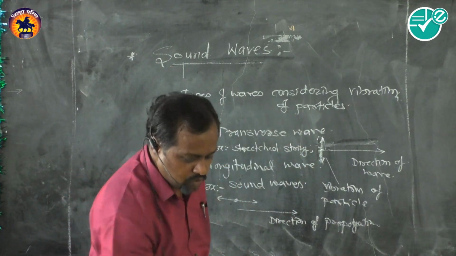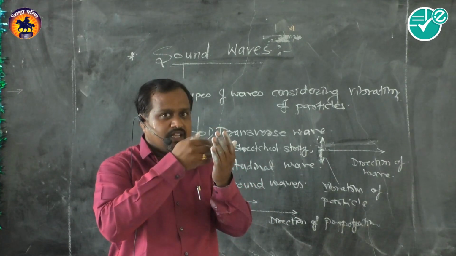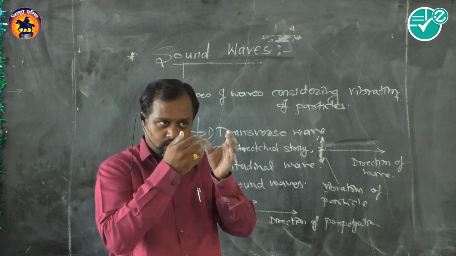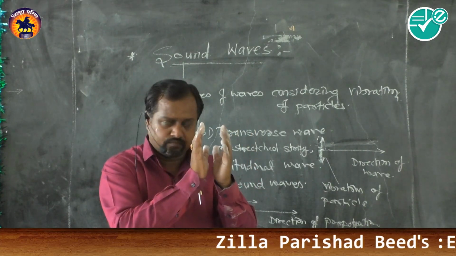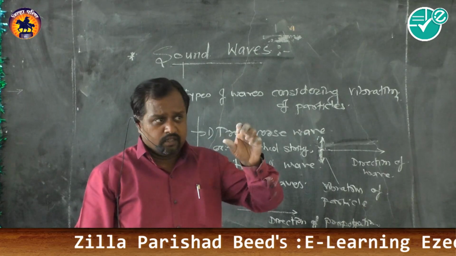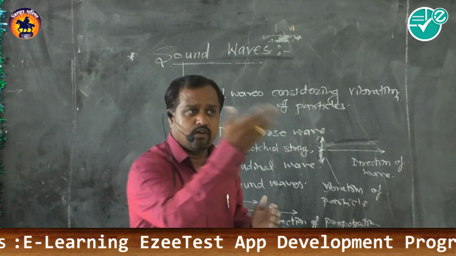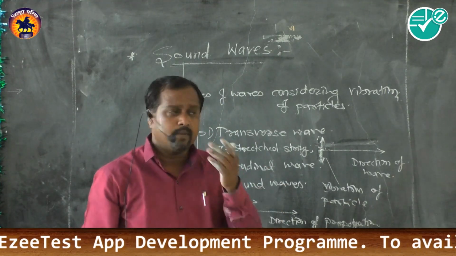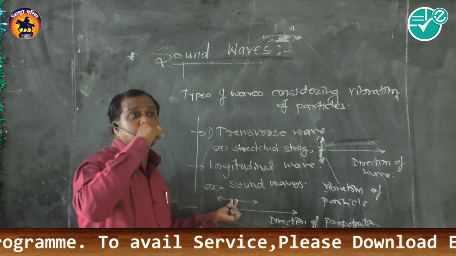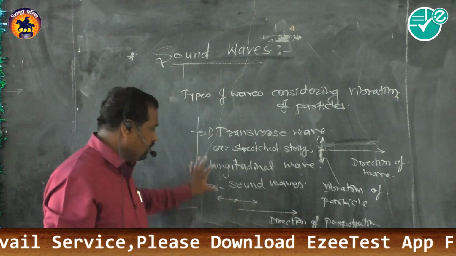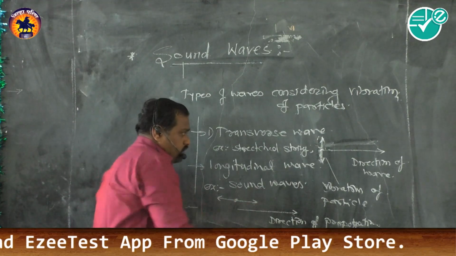In sound waves, when I speak something, I force air out. The air particles near the mouth get pressure, the air layers get compacted. We can say there is compression, then rarefaction. The air layers, which are equidistant, get changed due to the vibration coming out of my mouth. That means in sound waves, the particles of the medium vibrate parallel to the direction of propagation. This is called a longitudinal wave, and the example is the sound wave.